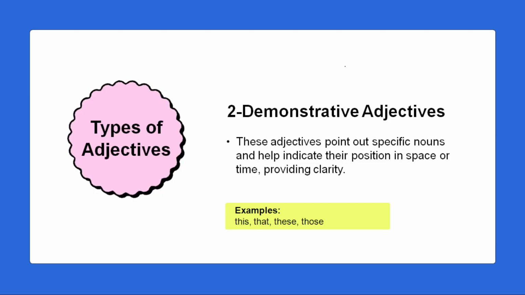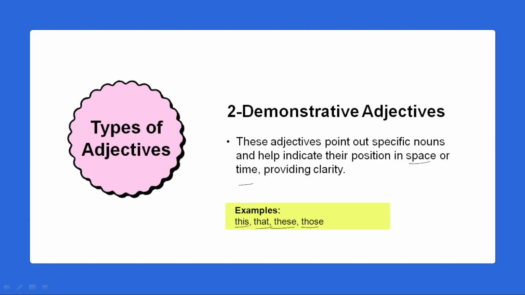Coming to the demonstrative adjective, these adjectives point out specific nouns and help us to indicate their position in space or time. It's very easy. Generally we will be using this kind of adjectives without even knowing, without our knowledge, and we don't know that it is actually an adjective. Those are this, that, these, those. All these are called demonstrative adjectives.